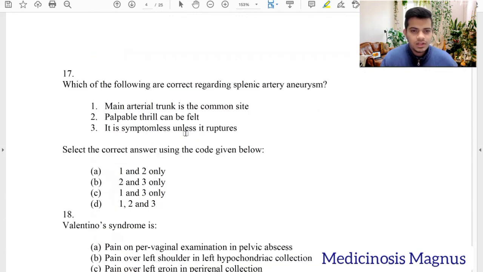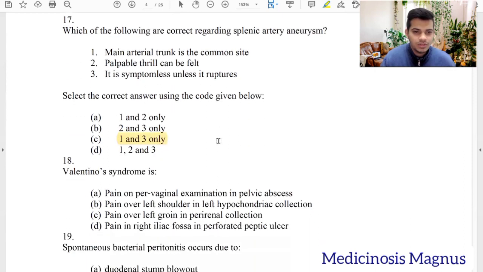Now, the following are correct regarding splenic artery aneurysm. Main arterial trunk is the common site. Yes. Palpable thrill can be felt? No. It is symptomless until it ruptures. True. So it most commonly ruptures during pregnancy and those times. So correct is 1 and 2. Sorry, 1 and 3. 2 is wrong. Palpable thrill cannot be felt.